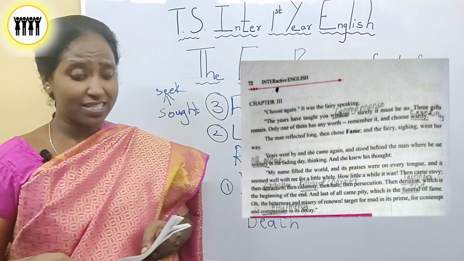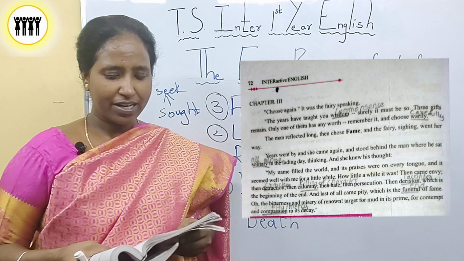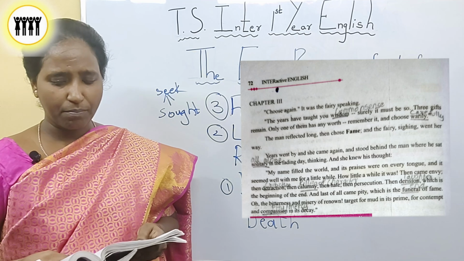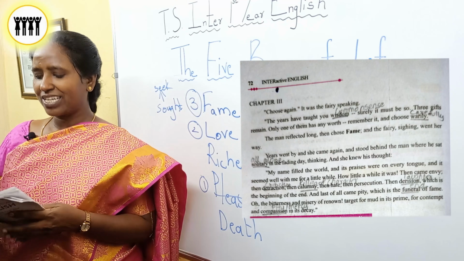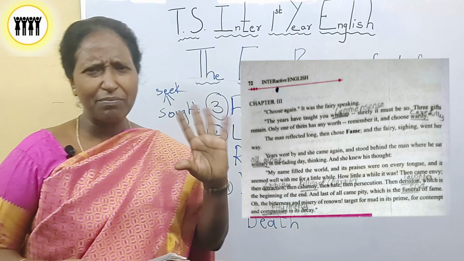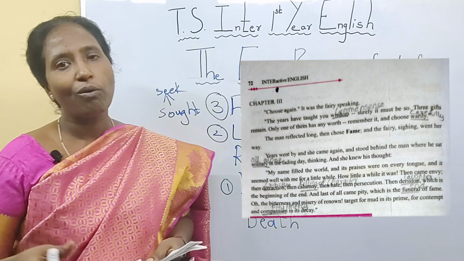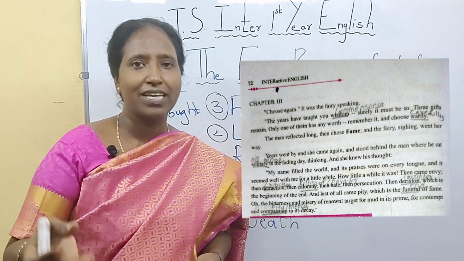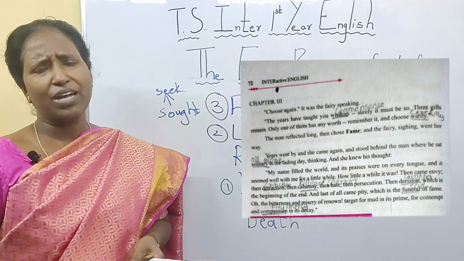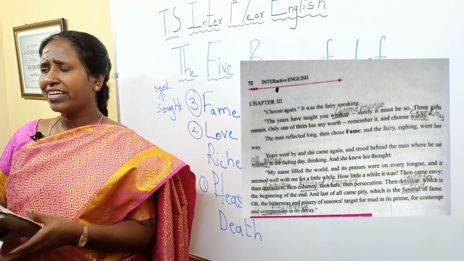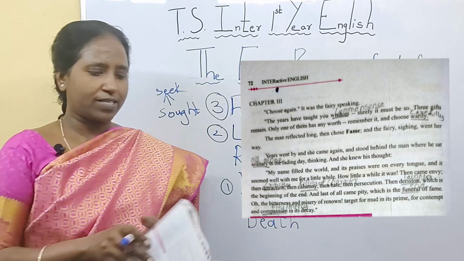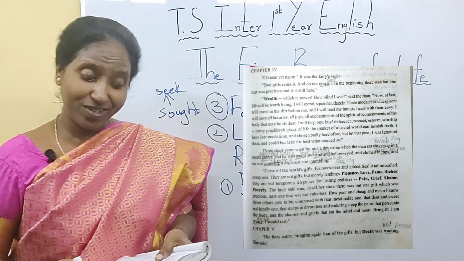Oh, the bitterness and misery of renown. Target for mud in its prime, for contempt and compassion in its decay. He says, this name and fame are all just waste. They came and they went off just like that. And with them came all this pity, sympathy, envy, all this with it. I do not want fame. I regret taking fame as a choice. And then, choose yet again.